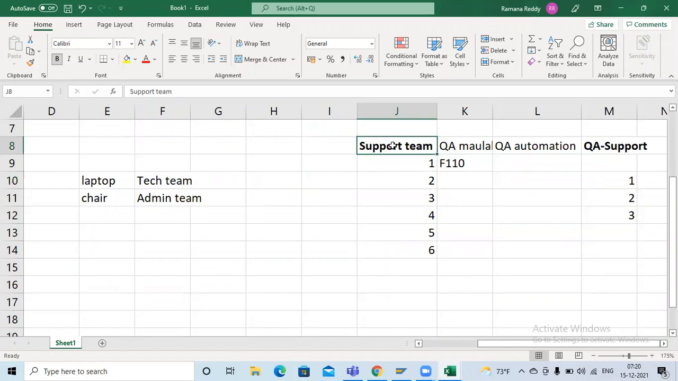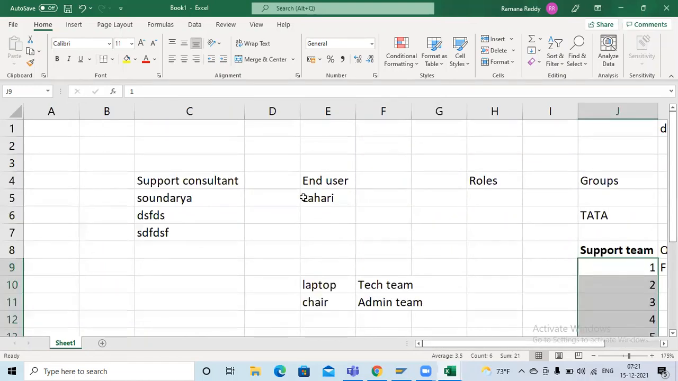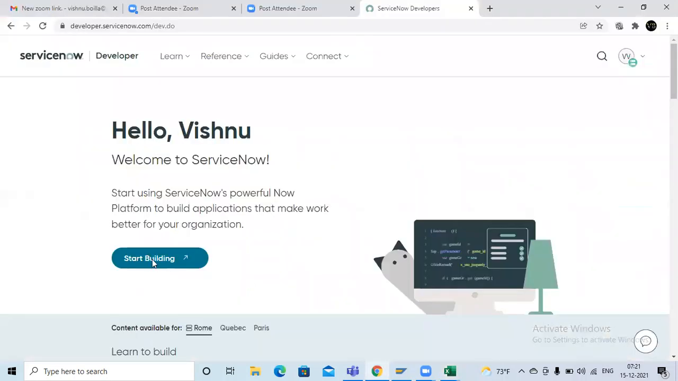In the support team, how many members are working? 6 members are working. So what I am going to do here is first create one support team, then assign the employees working in the support team. Suppose I have 6 employees. I will assign this group to the 6 employees. So I am going to do this now. I already have the users. Now I'm going to create the groups.